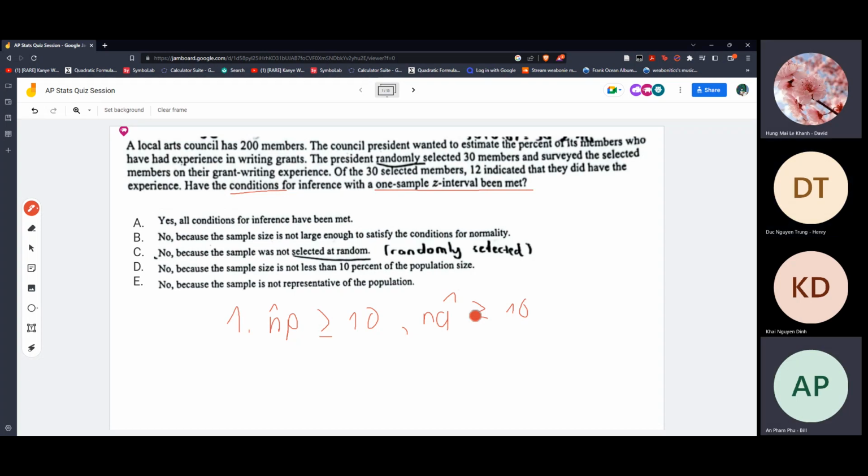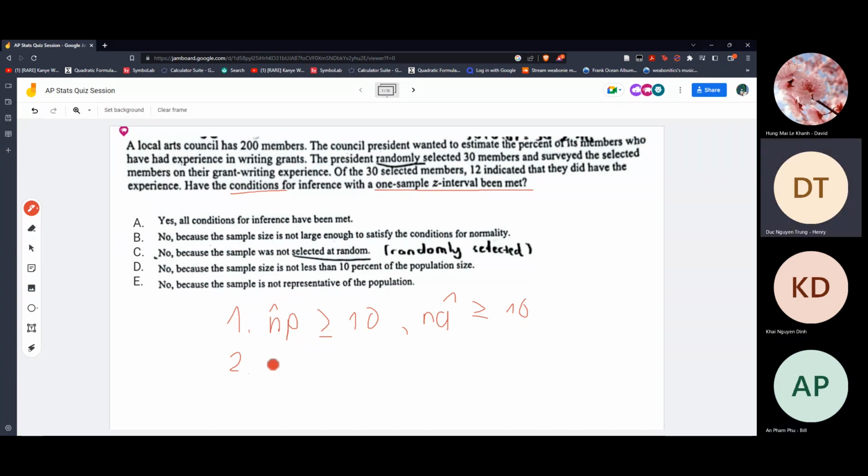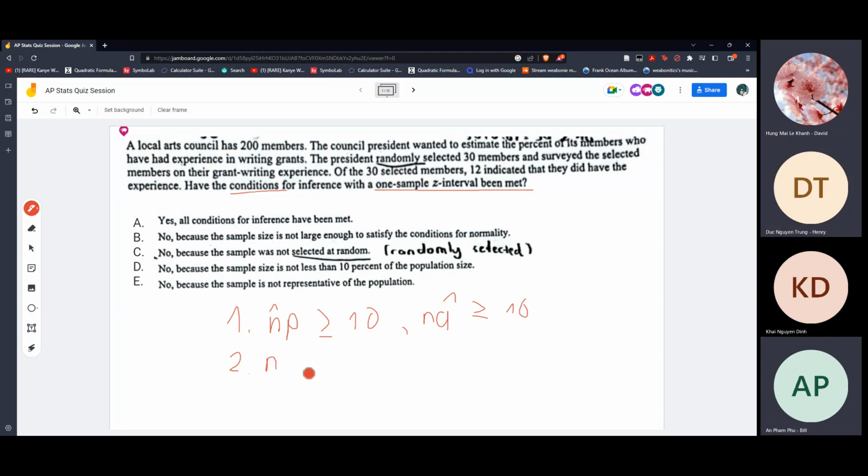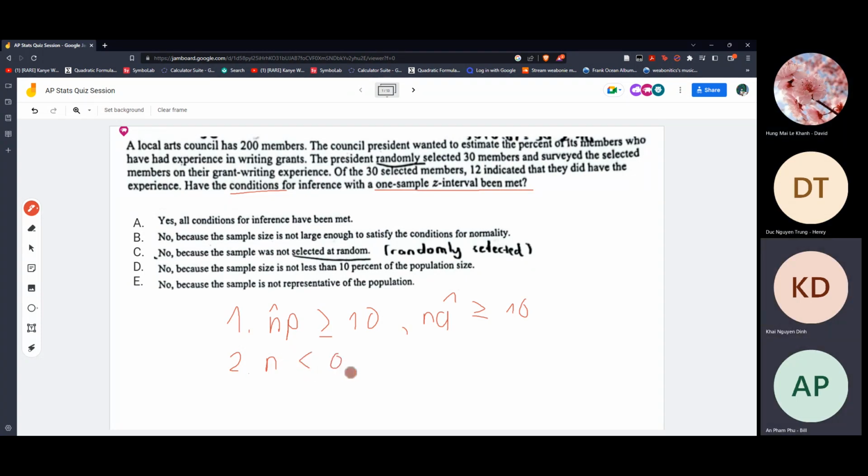And the second one is that the sample size has to be less than 10% of the population, for it to be independent.